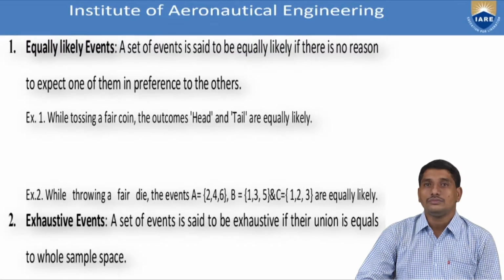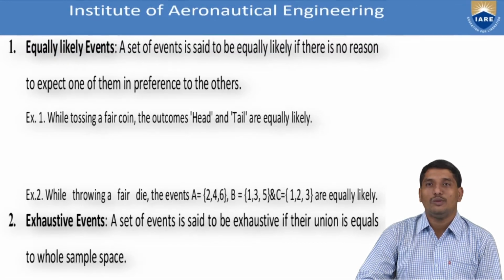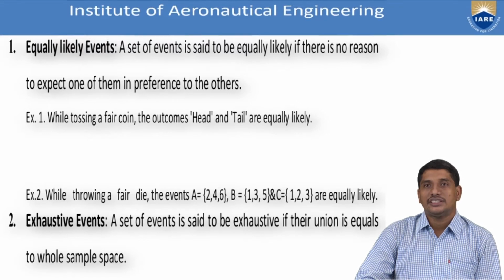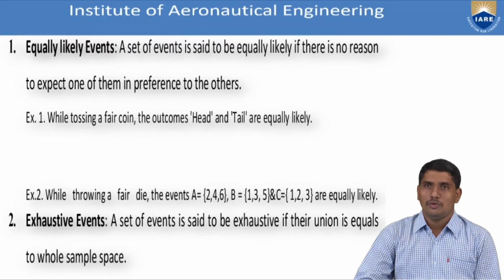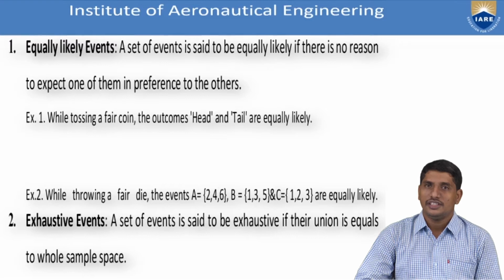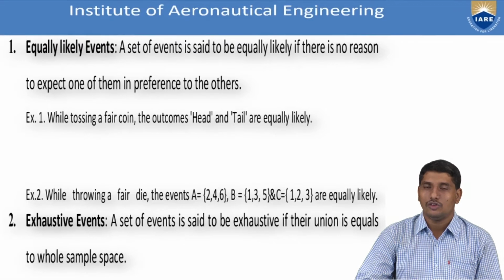Now, what do we mean by equally likely events? A set of events are said to be equally likely if there is no reason to predict one in preference to others. In any game or competitive situation, you will see that the players or opponents seem to be equally potential.